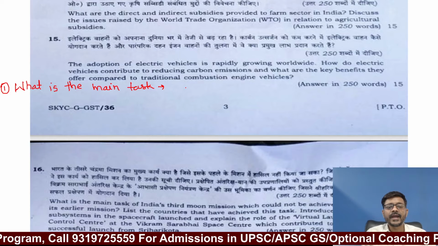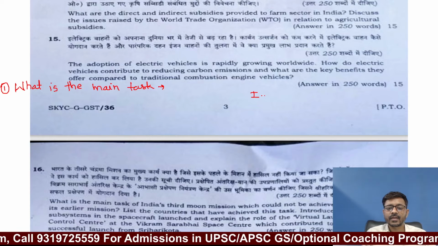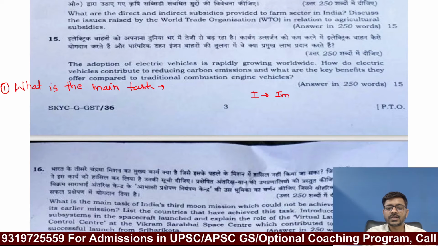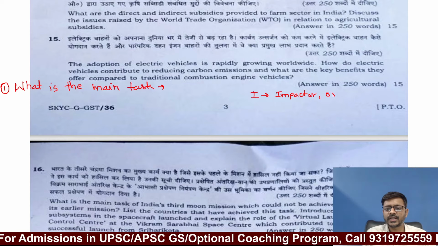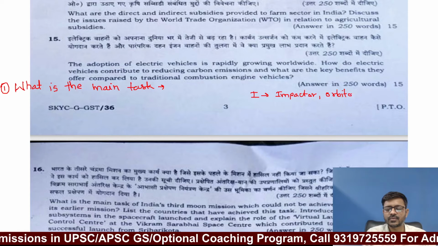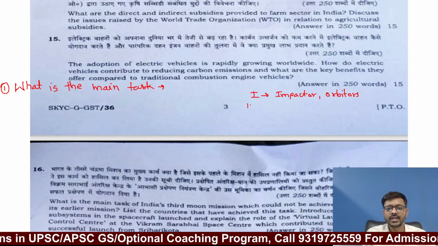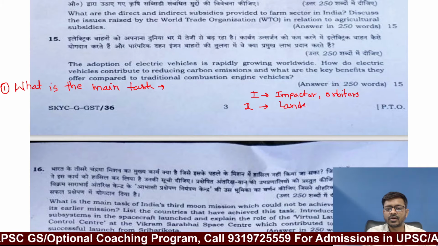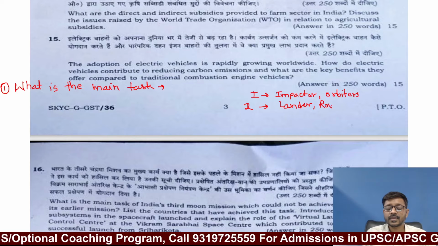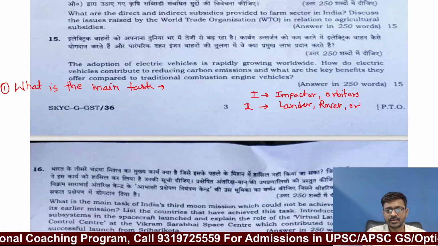So see, in case of Chandrayaan 1, it was an orbiter and impactor mission. I teach all these things in all my offline classes. Chandrayaan 2 was a lander, rover and orbiter mission.